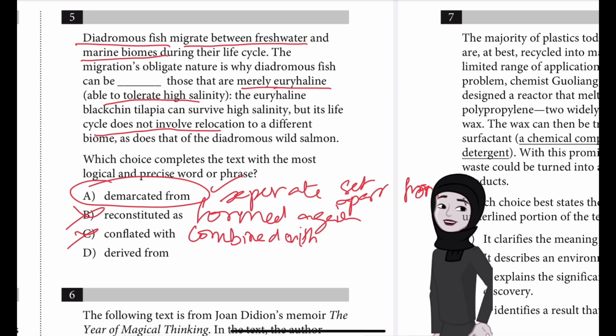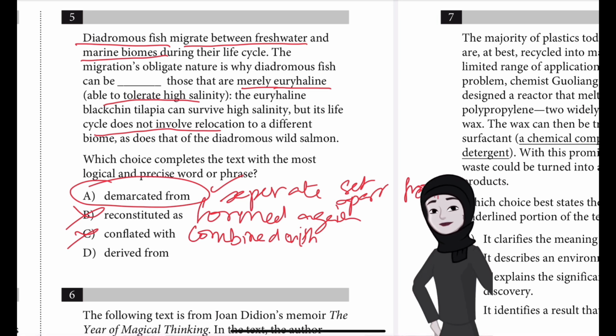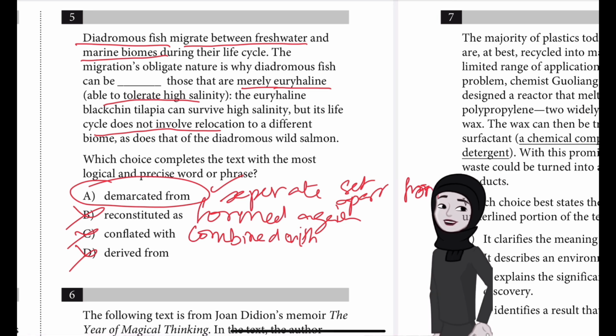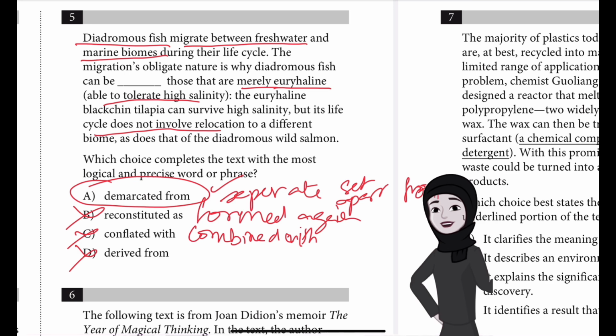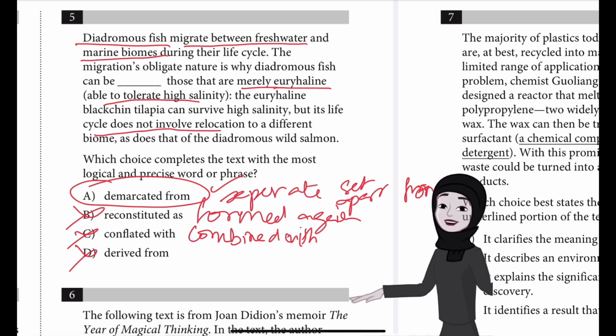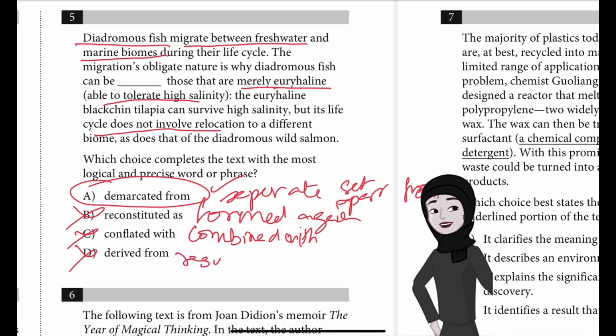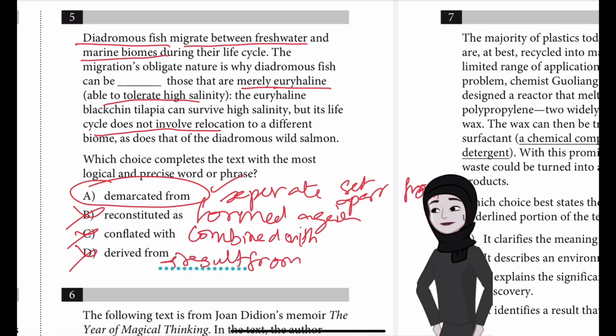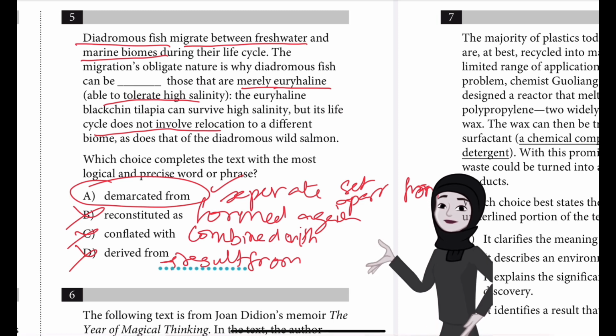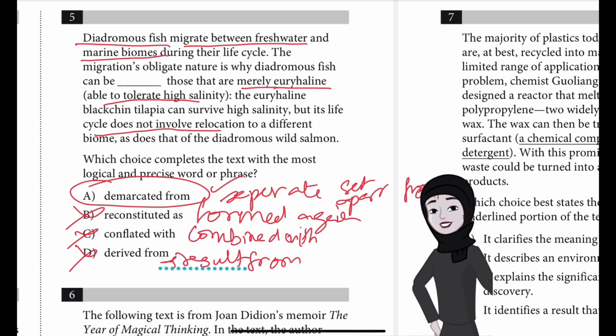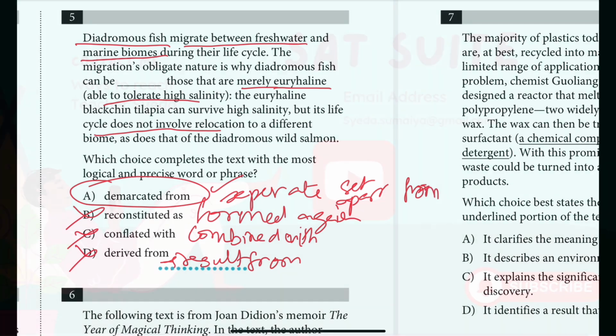Instead, the text distinguishes the two types of fish by pointing out their differences with regard to migration and tolerance of salinity. Choice D, derived from, is incorrect because the text indicates that based on migration habits and tolerance for salinity, diadromous fish are different from euryhaline fish. So it would not make logical sense to say that diadromous fish would be derived from, which would mean an extension of or result from euryhaline fish. So the best answer is demarcated from, that is the difference or separate.